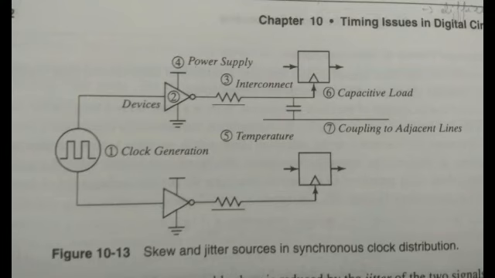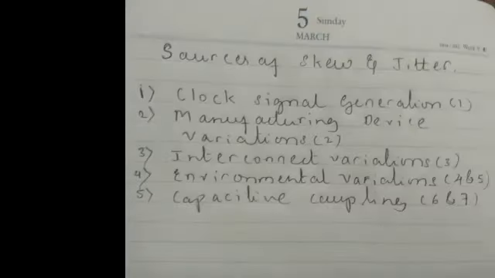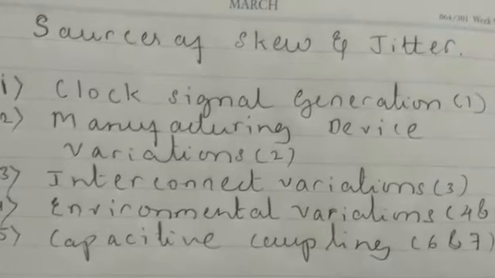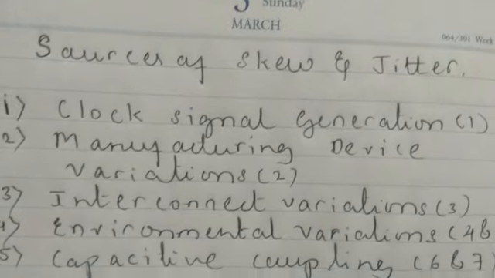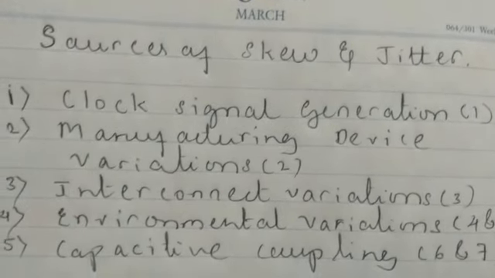Now let us see the different sources as I have listed here. First one is clock signal generation. The generation of the clock signal itself causes jitter. A typical on chip clock generator takes a low frequency reference clock signal and produces a high frequency global reference for a processor, or it can be for a controller also.